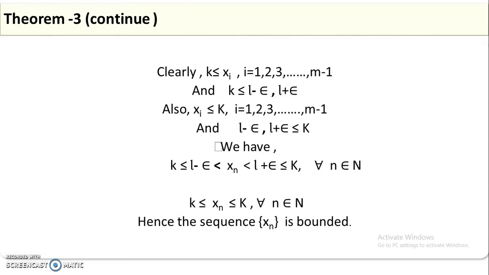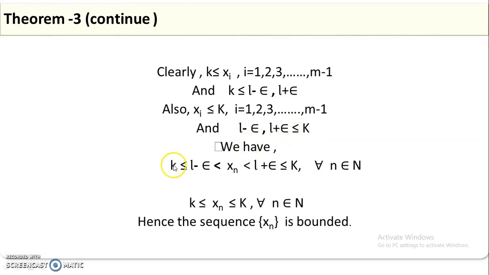So i runs from 1, 2, 3 up to m minus 1, and k is such that xi lies between L minus epsilon and L plus epsilon, so this k is less than or equal to L plus epsilon and L minus epsilon. Also xi should be less than or equal to k, so for every i running from 1 to m minus 1, this k is also L minus epsilon and L plus epsilon, which are either equal or greater than or less than or equal to k.